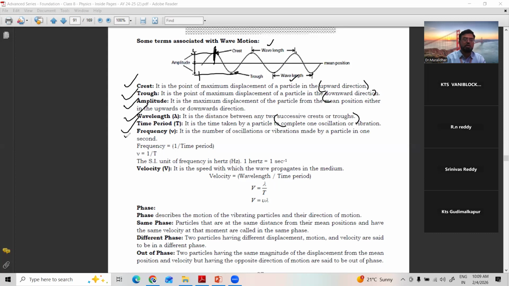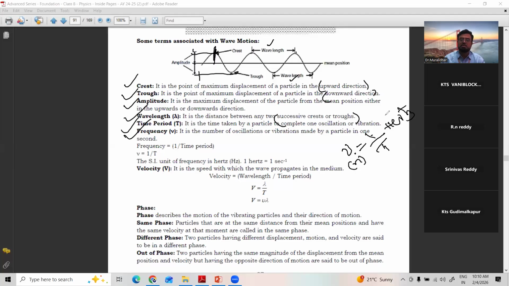Then another very important one. The number of oscillations or vibrations made by a particle in 1 second. In 1 second, how many vibrations can the particle of a liquid, gas or solid do? That is called the frequency of a wave. It is generally represented by nu or sometimes n. Frequency is equal to 1 by T, number of vibrations per second, where T is the time. Time period can also be written as 1 by nu. The frequency is measured in units called hertz.